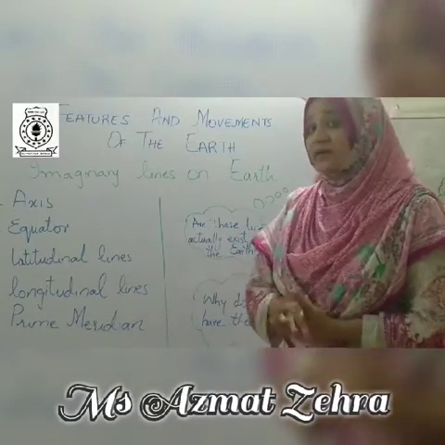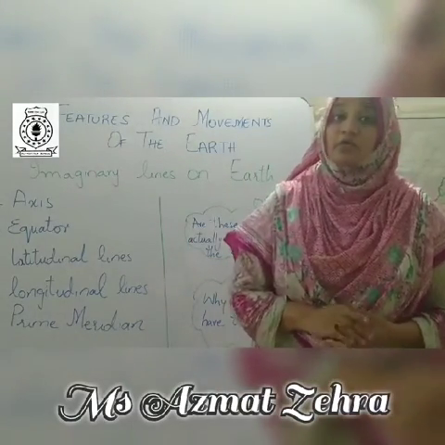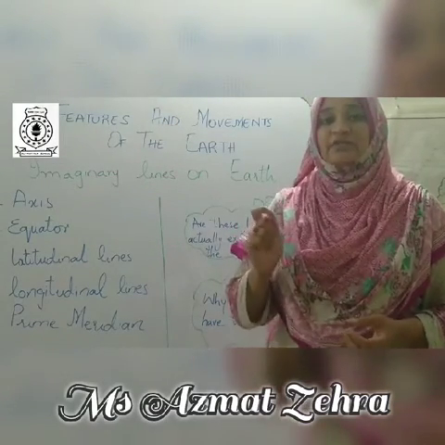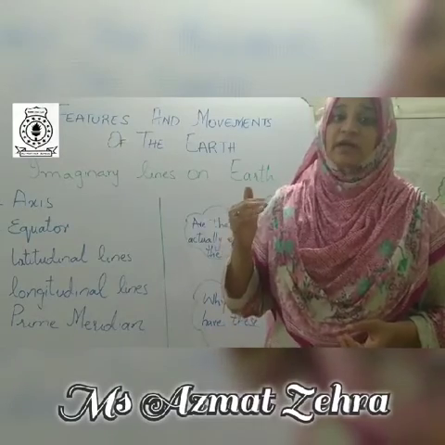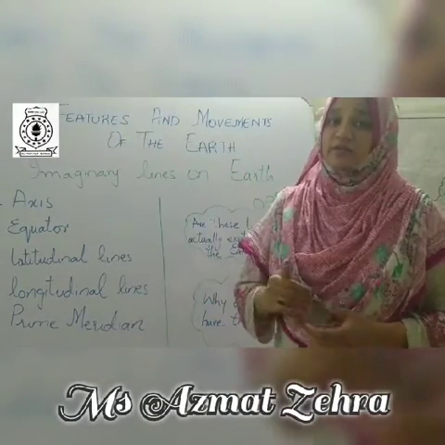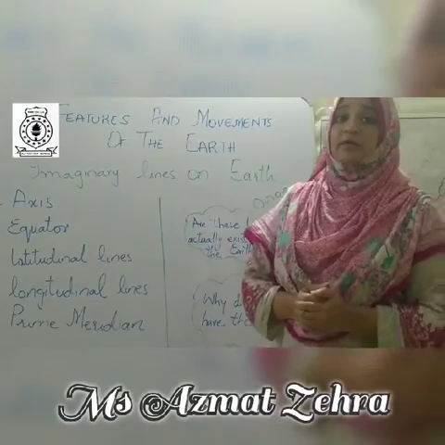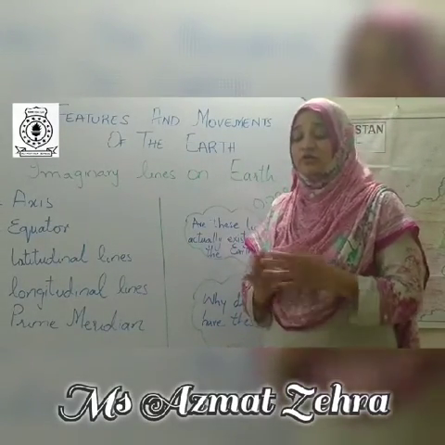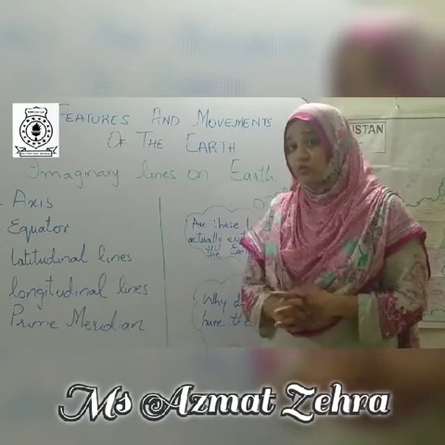Then the second one is equator. Equator is the region which divides the earth into two hemispheres, northern hemisphere and the southern hemisphere. Then, same as equator, we have more vertical lines and more horizontal lines, which are known as latitudinal lines.